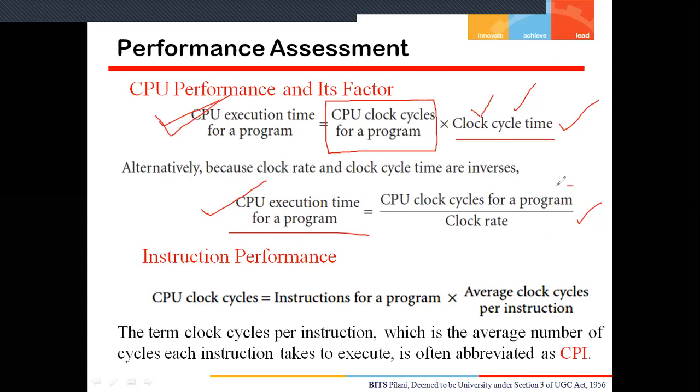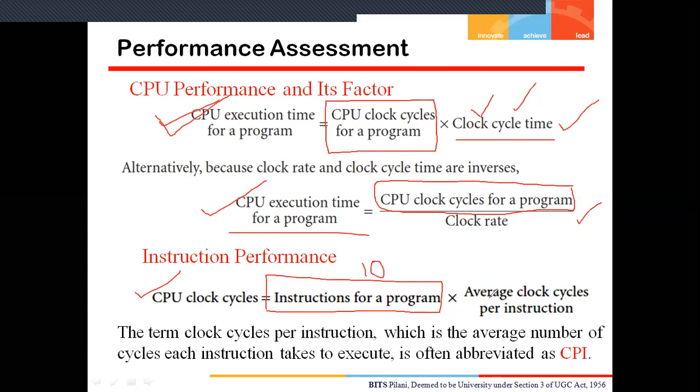So if I want to calculate the total clock cycles for a program, where do we get them from? We get the clock cycles for a program from the instructions of the program. Suppose one program has 10 instructions, so this factor is 10.